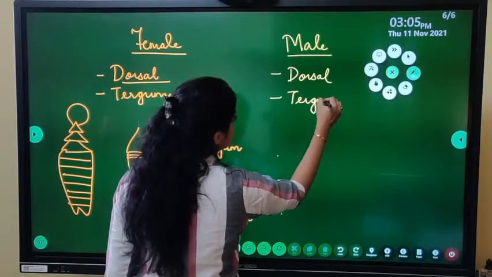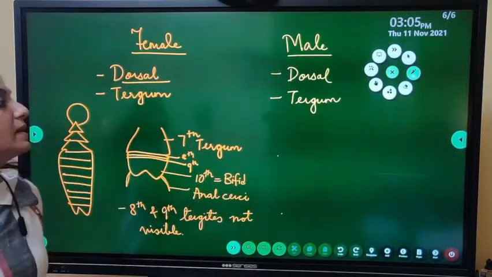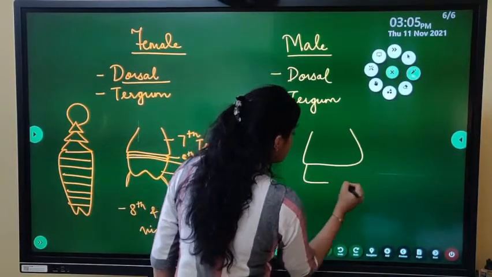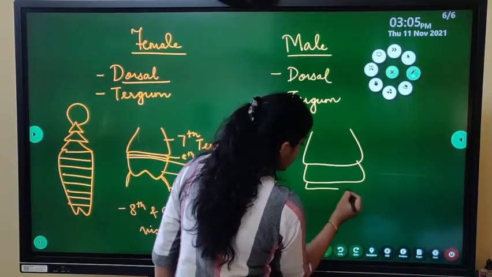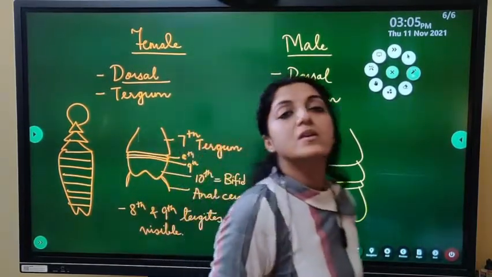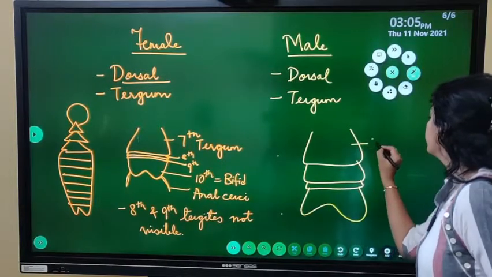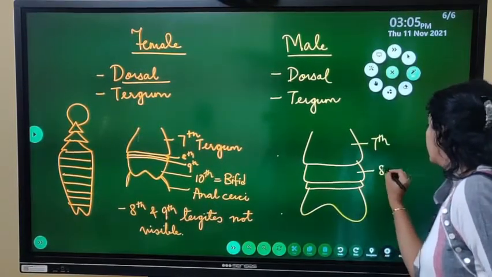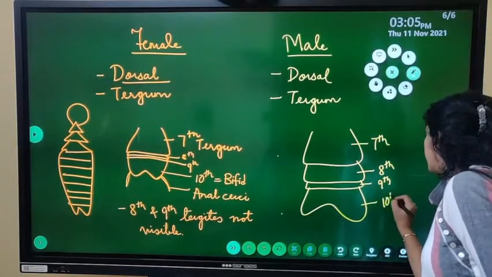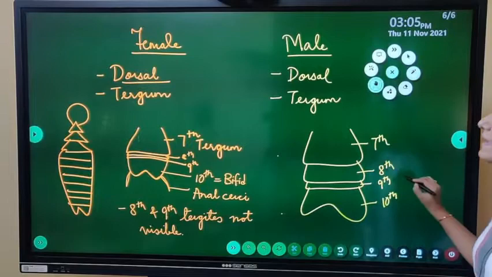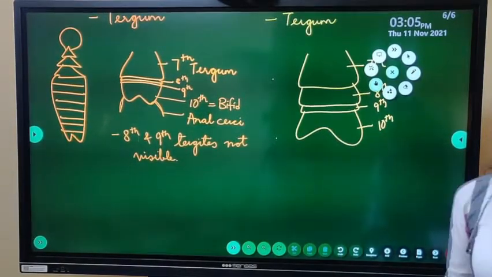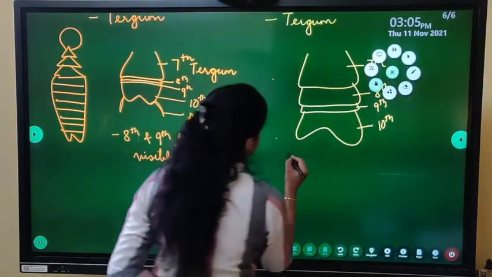When we are seeing the dorsal side, we are seeing the tergum. So again we have the 7th one, the 8th one is big, and then you have the 9th one which is small, and the 10th one is bifid. So this is the 7th, 8th, 9th and 10th terga. In this, the 8th tergum is visible. We can see the 8th tergum.